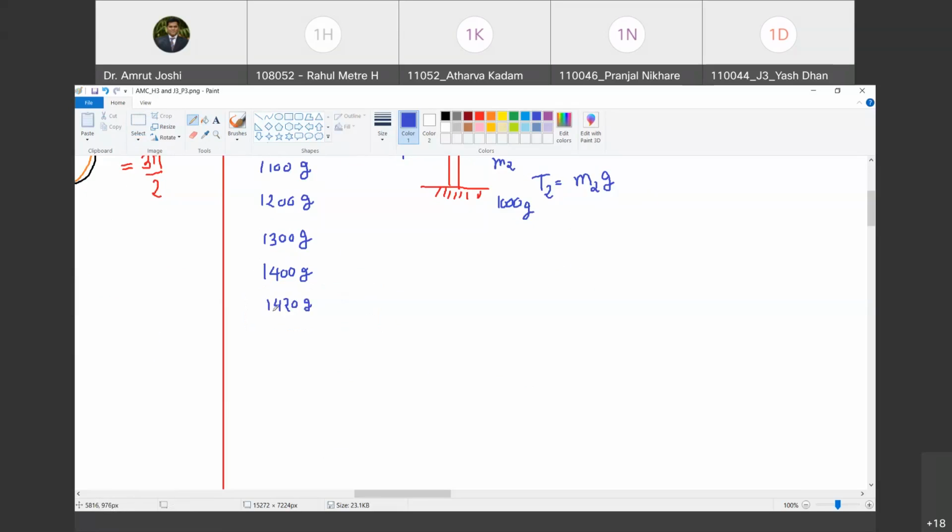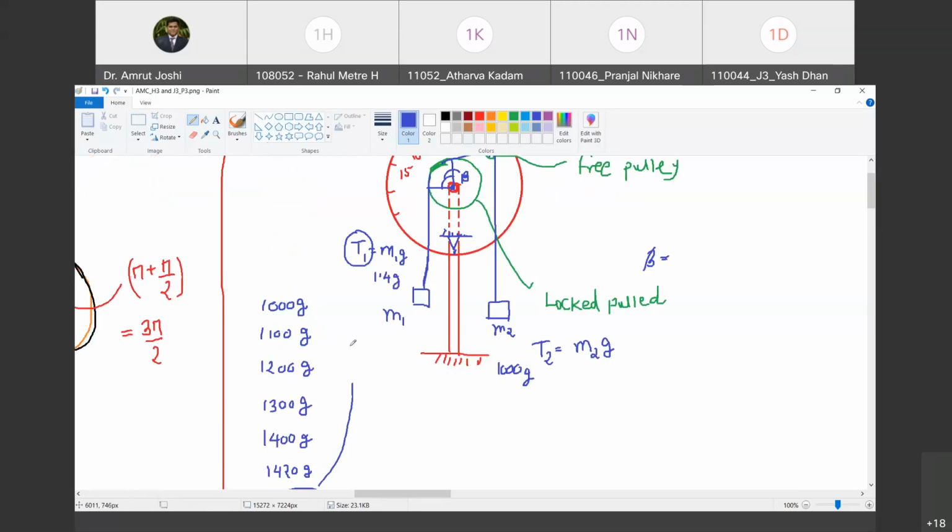Yes. So at 1420, motion did not commence. At 1440, motion did not commence. At 1460, motion did commence. So what is the value of T1? 1440. Now I cannot go beyond this resolution. I cannot have masses of 10 gram and all with that accuracy. Are you with me? Yes. So therefore, I will take 1440 gram as M1 and I will say the T1 can be varied by plus or minus 20 gram. Are you with me?